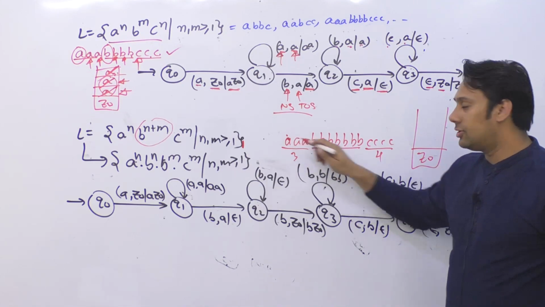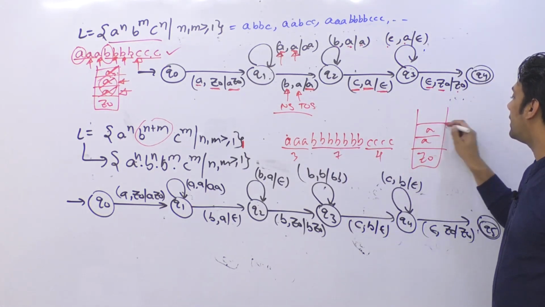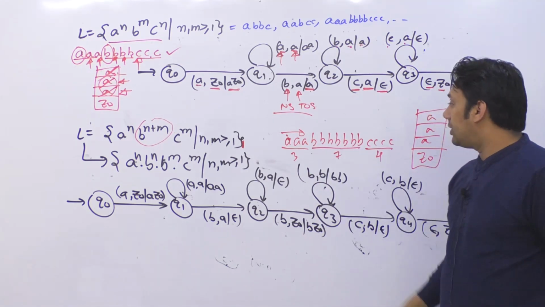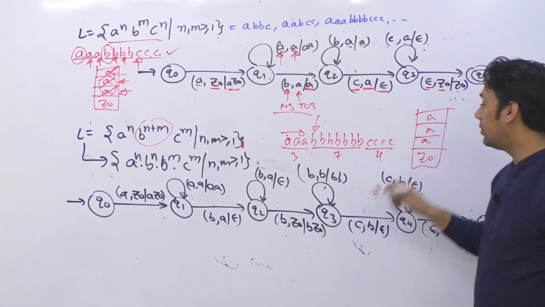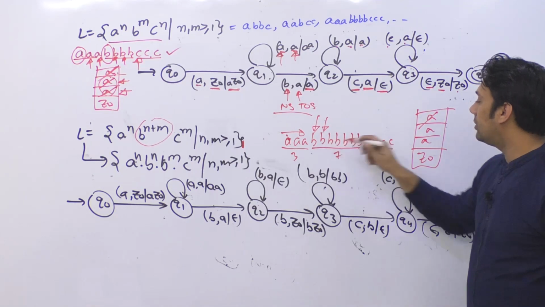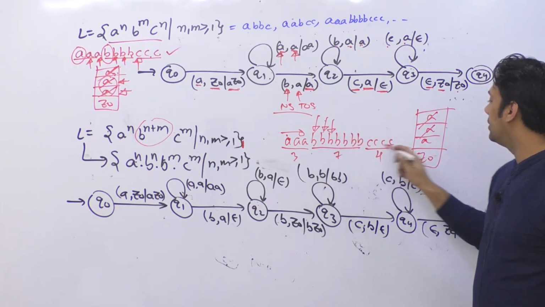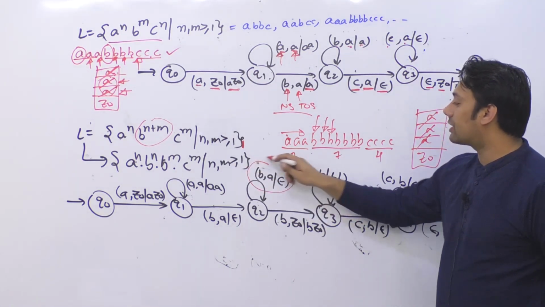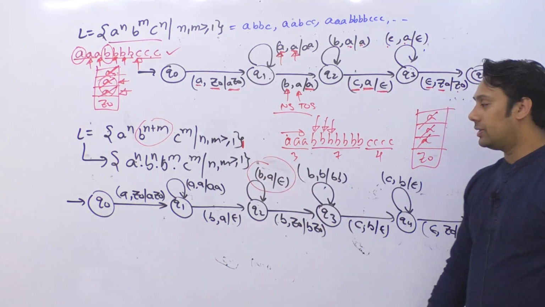What I'm trying to do in this example is, initially your stack is empty, you will get an A, so you can insert all these A's inside the stack. Now as soon as you get a B, you will remove this A. You get another B, remove this A. You get another B, remove this A. So here, whenever you get a B, you are going to remove A.